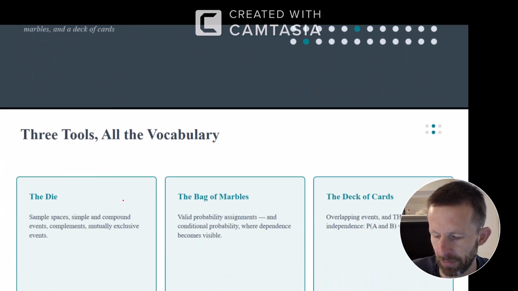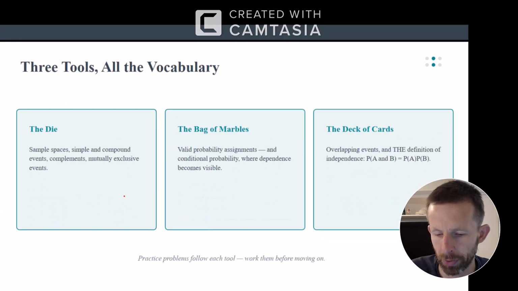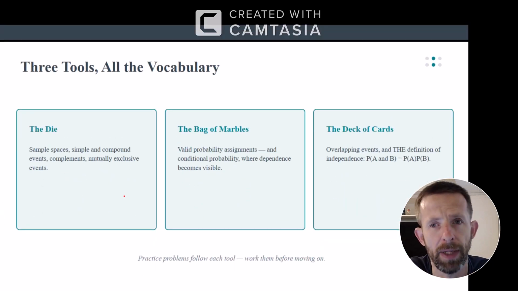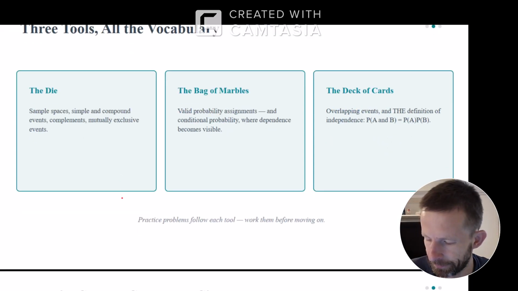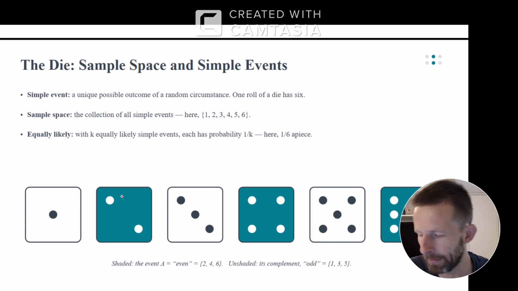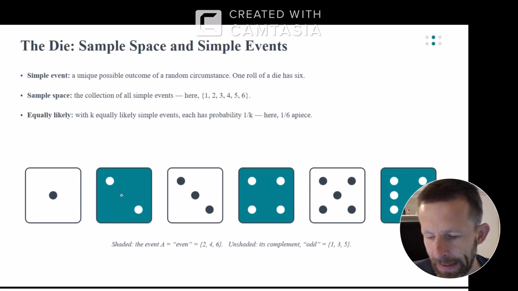So, definitions and relationships. We're going to look at three basic tools to help us think about probability: a six-sided die, a bag of marbles, and a deck of 52 playing cards. All right, so a six-sided die.